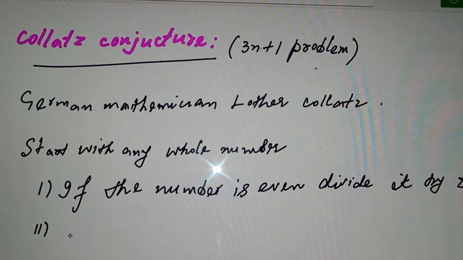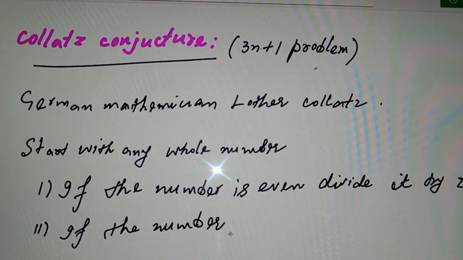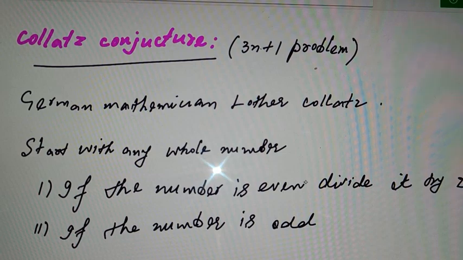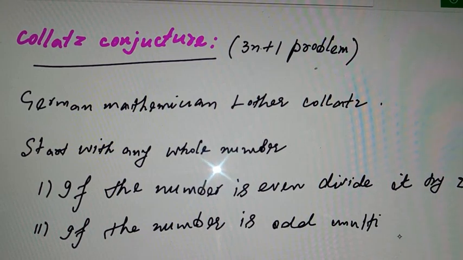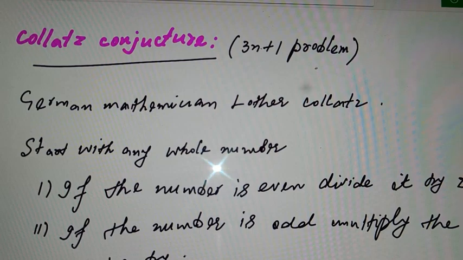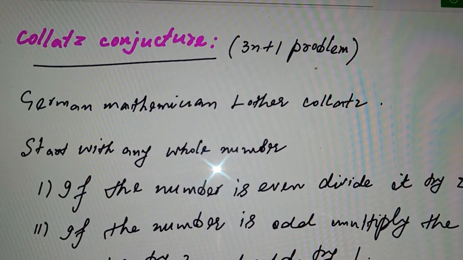If it is odd, what will we do? Multiply the number by 3 and add 1. That's why somewhere we call it the 3n plus 1 problem, right?